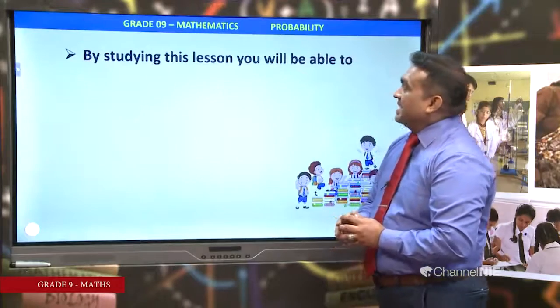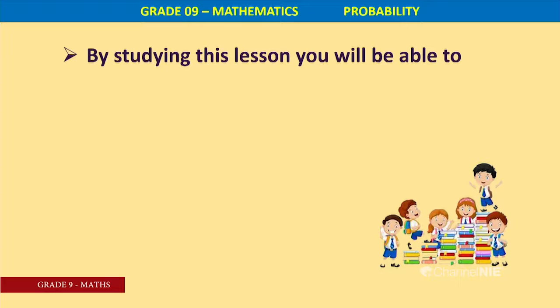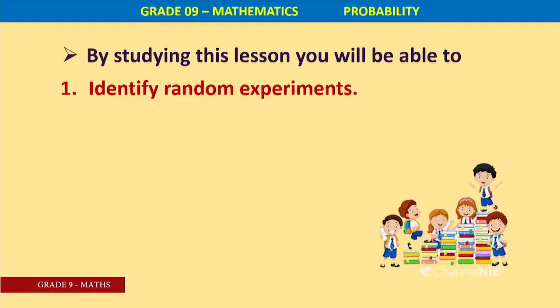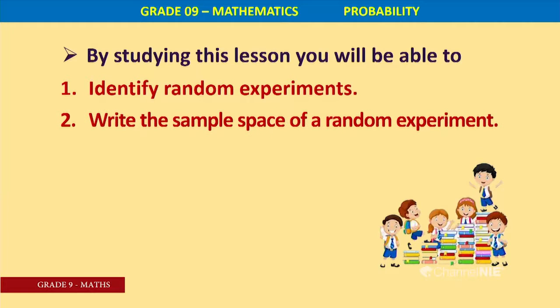By studying this lesson, you will be able to, in this part we are going to discuss learning outcomes. Identify random experiments. Then write the sample space of a random experiment. Sample space, a very important word.